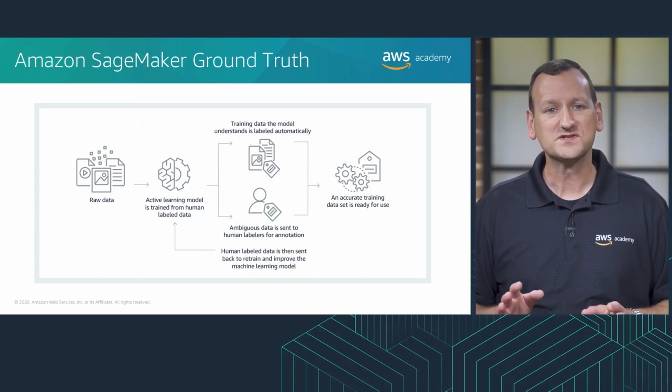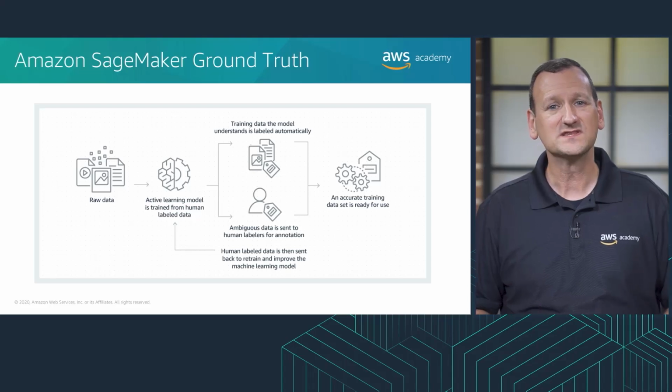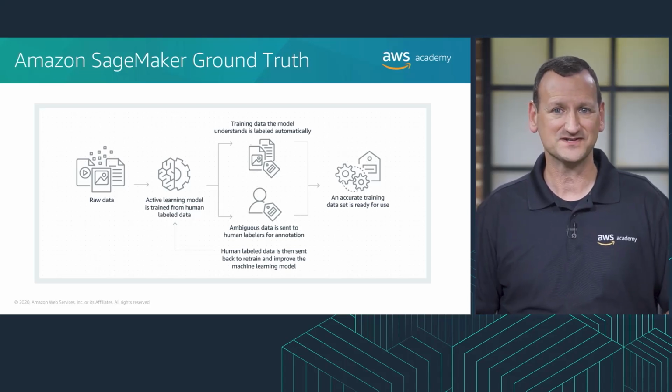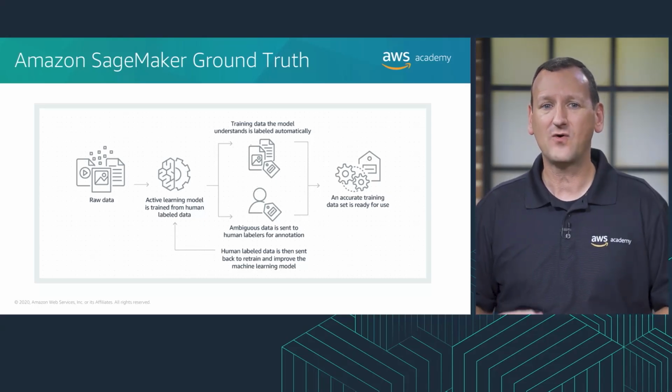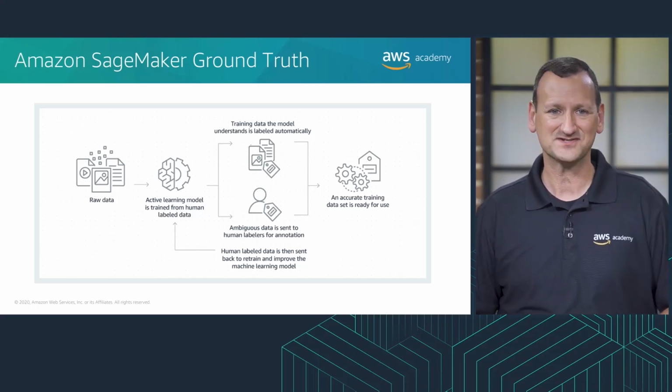SageMaker Ground Truth runs a batch transform job using the validated model for inference on the validation data. Batch inference produces a confidence score and quality metric for each object in the validation data. Automated labeling determines if the confidence score for each object, which was produced in step 5, meets the required threshold, which was determined in step 4. If the confidence score meets the threshold, the expected quality of automatic labeling exceeds the requested level of accuracy. The object is then considered to be automatically labeled.